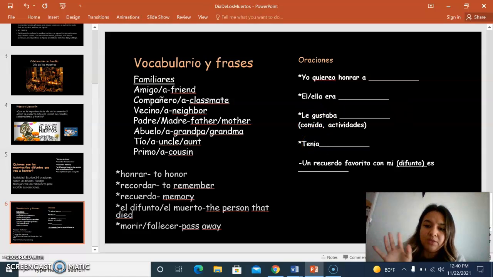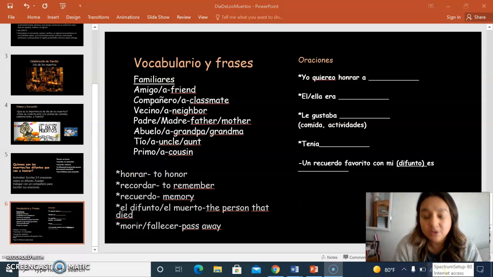And what I really like about this is that hypothetically, they would have learned the past tense for some of these verbs, like era, gustaba, tenía, because it is in the past tense. The person has passed away, so it's things that they used to be like, what they used to like, things that they used to do. And that's what is really nice about this lesson. It would be incorporating that skill into it.